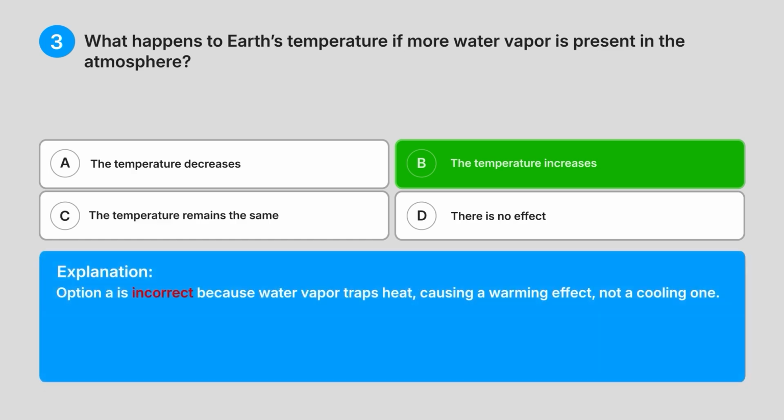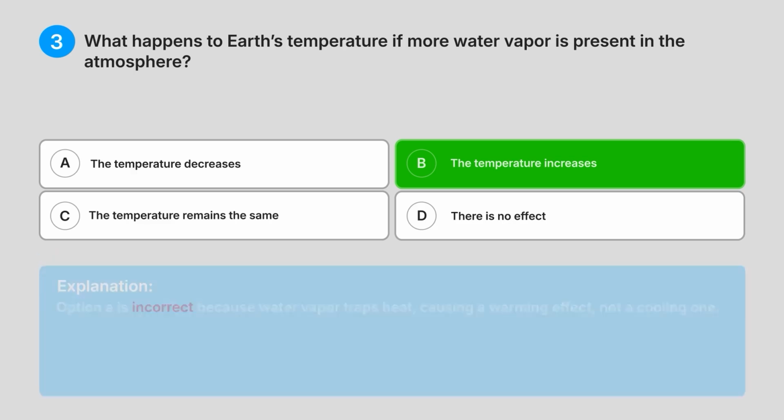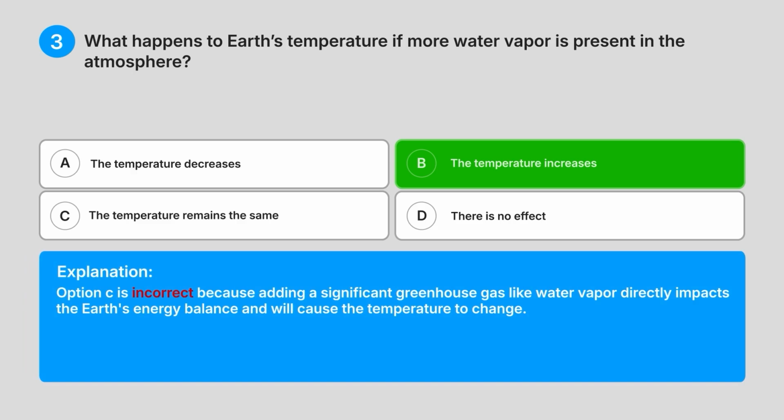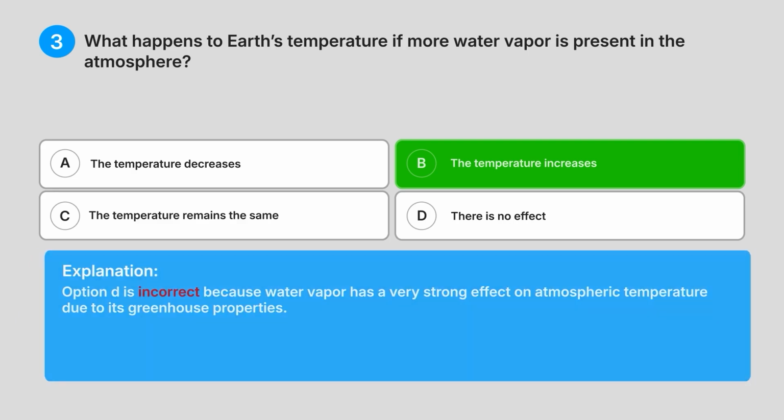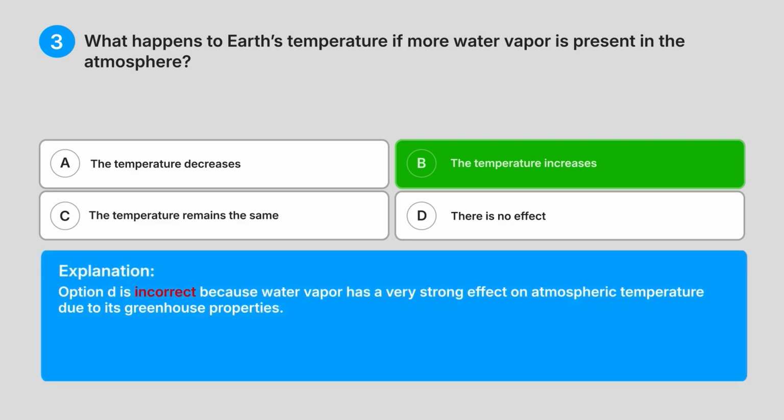Option A is incorrect because water vapour traps heat, causing a warming effect, not a cooling one. Option C is incorrect because adding a significant greenhouse gas like water vapour directly impacts the Earth's energy balance and will cause the temperature to change. Option D is incorrect because water vapour has a very strong effect on atmospheric temperature due to its greenhouse properties.